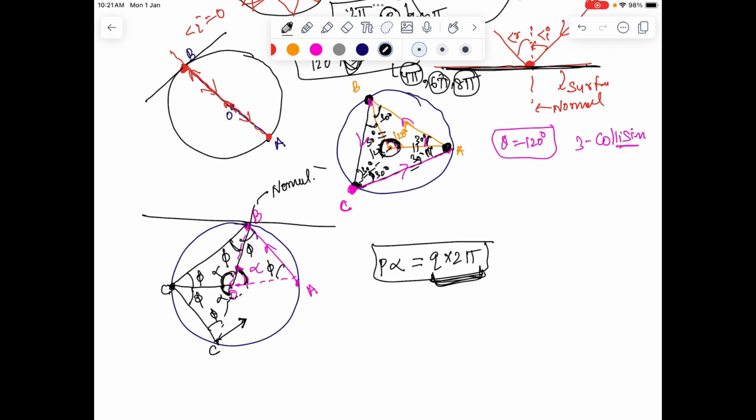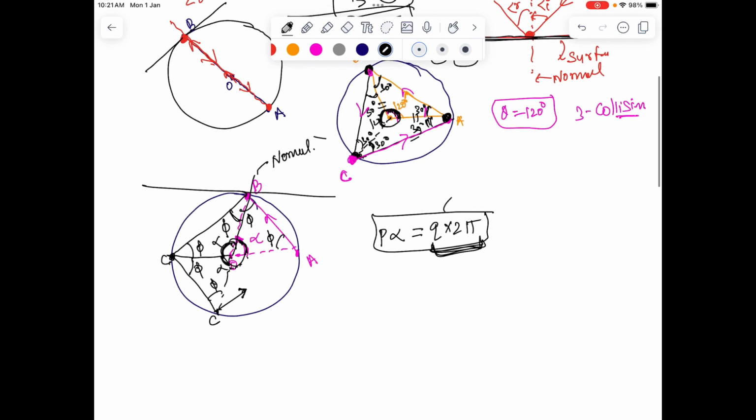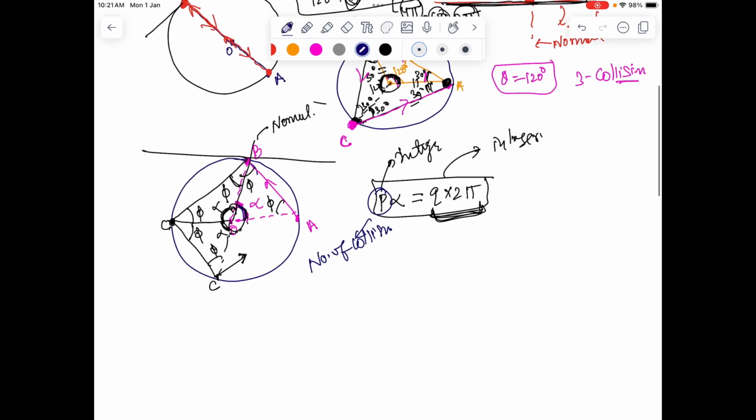So q times 2 pi denotes the total amount of angle which you are making at the center. For q to be an integer and p to be an integer, the practical significance of p is the number of collisions, because in every collision we'll have an alpha angle at the center. So in p collisions, the angle made at the center is p alpha.